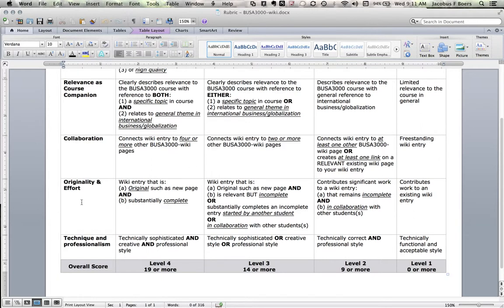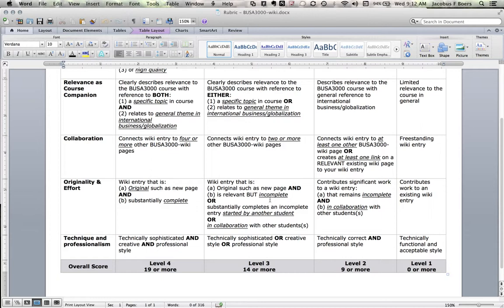In terms of originality and effort, what am I looking for here? If you were to do a page that's completely original, it's your own work, and it's complete, it's all intact, everything is there, you will get 4 points here. If, on the other hand, it is an original page, but you did not complete it, you will lose some points.